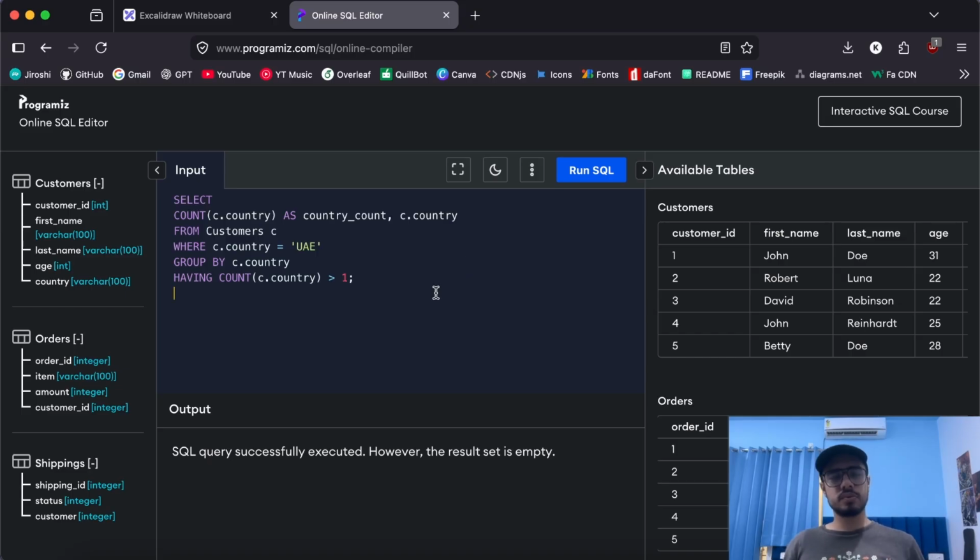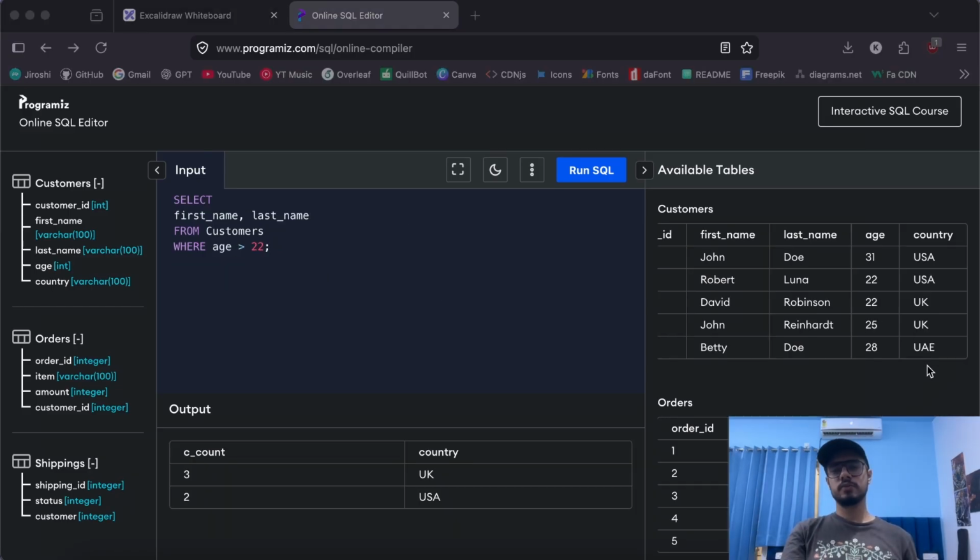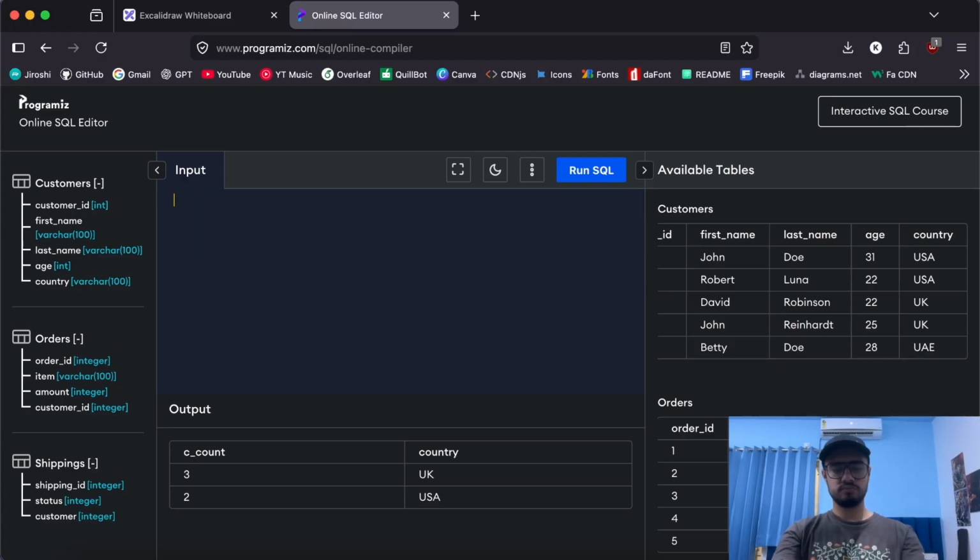Now, to drop the confusion even further, let's move a step further and understand how a typical SQL query executes. What is the SQL execution flow? So that when you write a SQL query, you have a deeper understanding of what executes first, what happens next, and what happens after that, so that it does not get confusing. So the typical execution flow for a SQL query goes like this: first the FROM clause is executed.